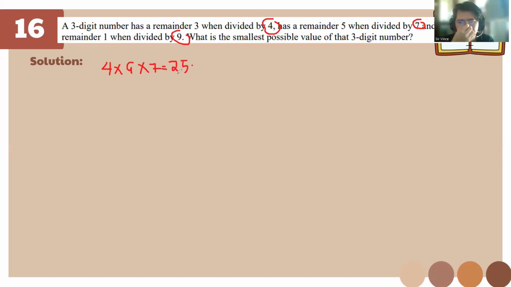Then, there's a remainder of 3. So 252 with a remainder of 3. It should be plus 9, I think. Not 19.